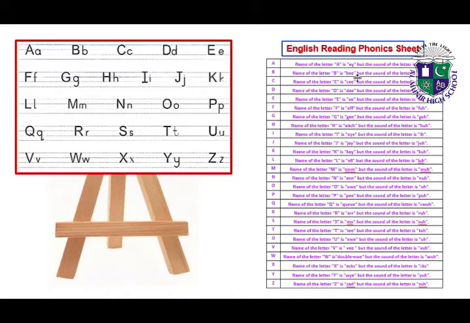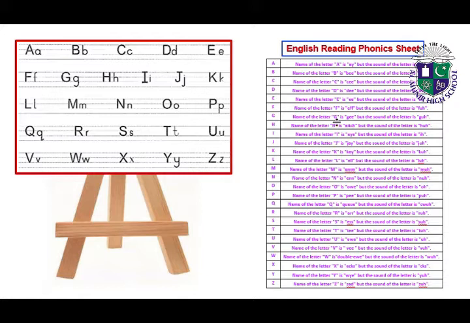Name of the letter A is A, but the sound of the letter A is A. Name of the letter B is B, but the sound of the letter is B. Name of the letter C is C, but the sound of the letter is C. Name of the letter D is D, but the sound of the letter is D. Name of the letter E is E, but the sound of the letter is E. Name of the letter F is F, but the sound of the letter is F.